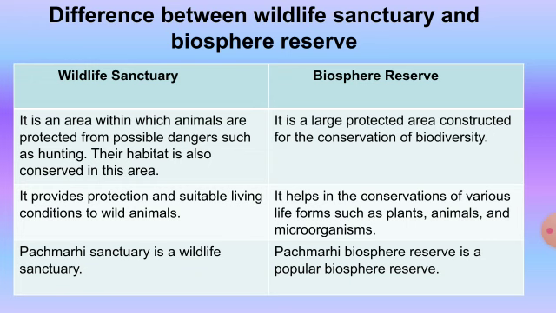And last one: Pachmarhi Sanctuary is a wildlife sanctuary. We have discussed Pachmarhi Sanctuary. It is situated in Madhya Pradesh. This is one of the wildlife sanctuaries. And Pachmarhi Biosphere Reserve is a popular biosphere reserve which consists of two wildlife sanctuaries, Bori and Pachmarhi, and one national park, Satpura National Park.